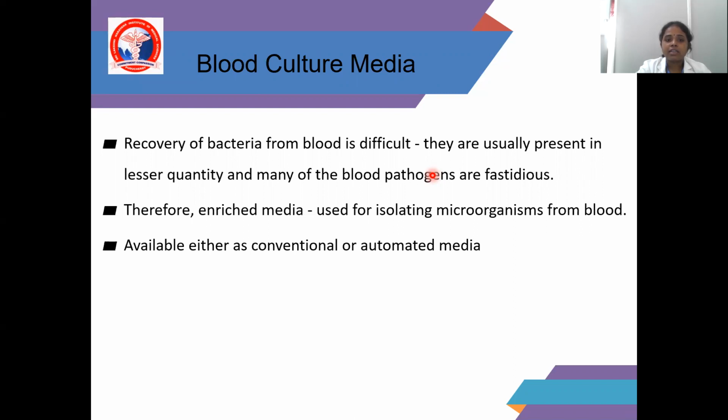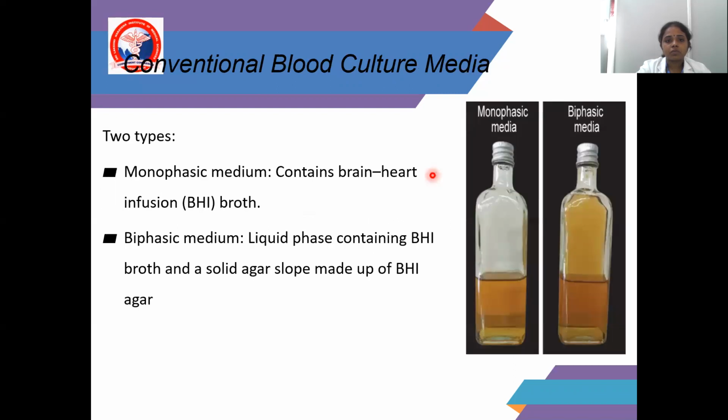They are available as either conventional or automated media. Conventional blood culture media include monophasic media that contain brain heart infusion broth, and biphasic media that have a liquid phase containing brain heart infusion broth and a solid agar slope made up of brain heart infusion agar.